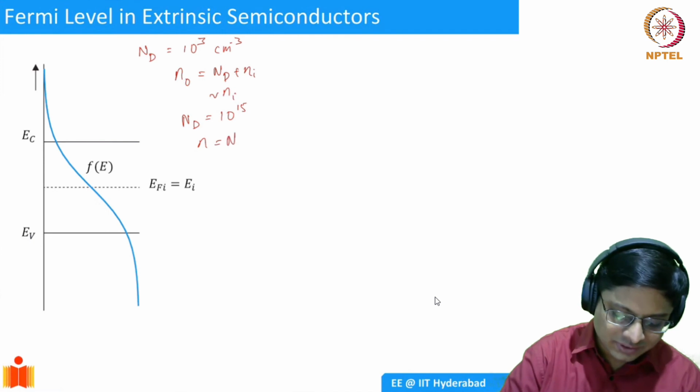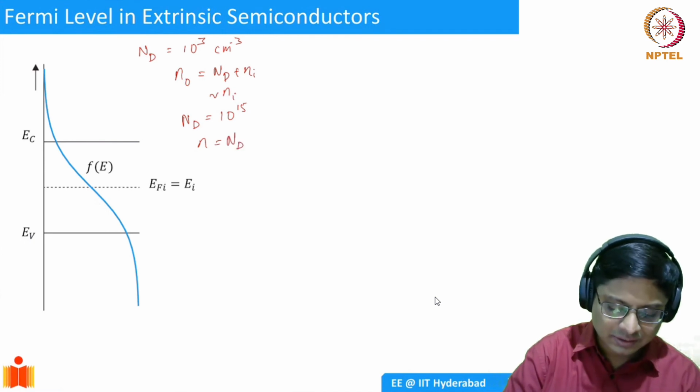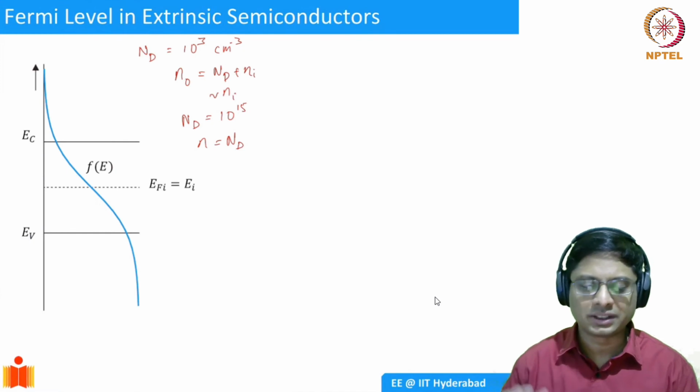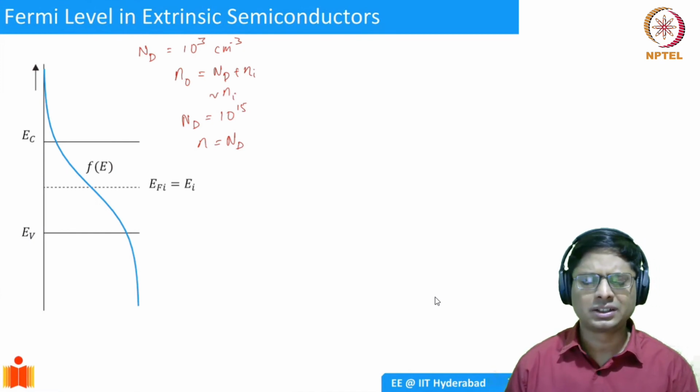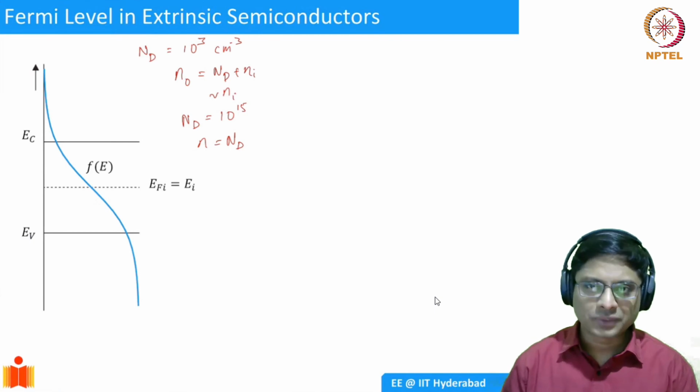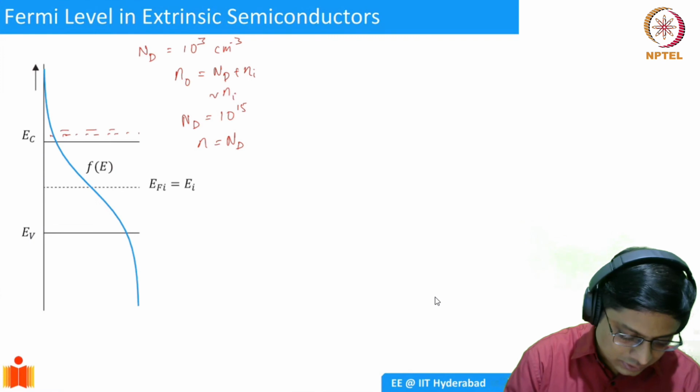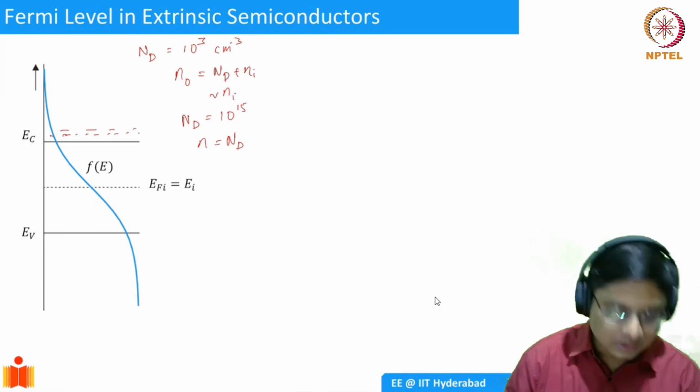So now, in this case, simply n is going to be ND. The donor atoms are going to dominate. That will give you the electrons, a lot of electrons. So what happens physically? You're putting lots of electrons here, lots of electrons on this line.